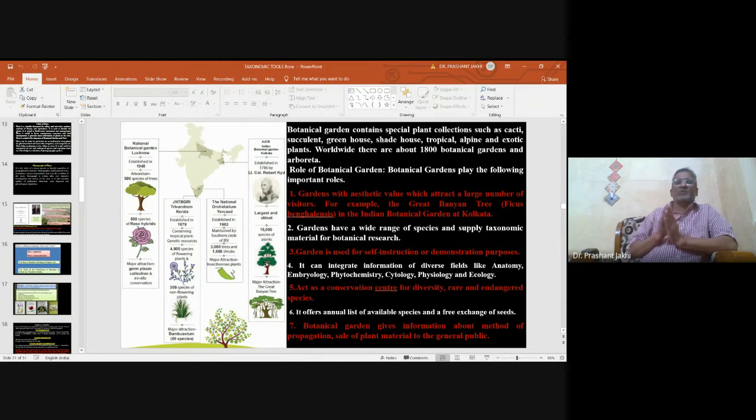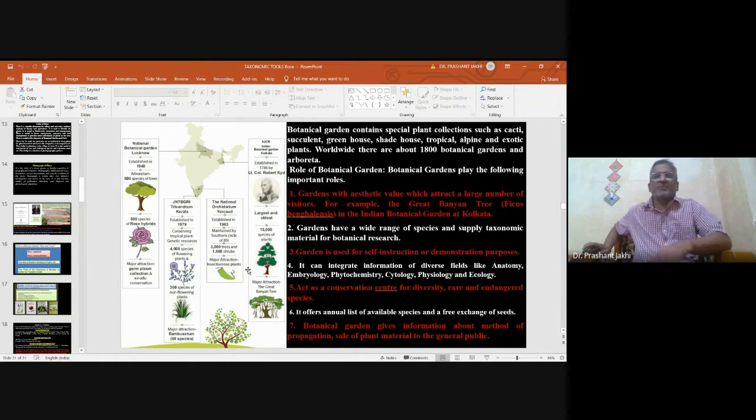Gardens are also used for self-instruction or demonstration purposes. A garden can integrate information from diverse fields like anatomy, embryology, phytochemistry, cytology, phylogeny, ecology, etc. Botanical gardens act as a conservation center for diversity, rare and endangered species. They offer an annual list of available species and free exchange of seeds. And for this purpose, gardens play an important role.